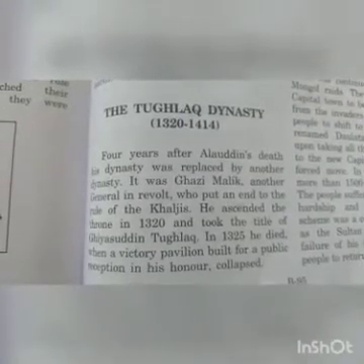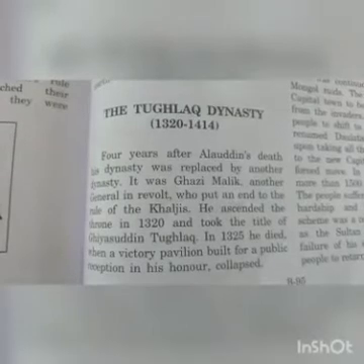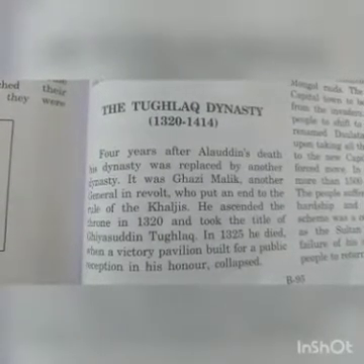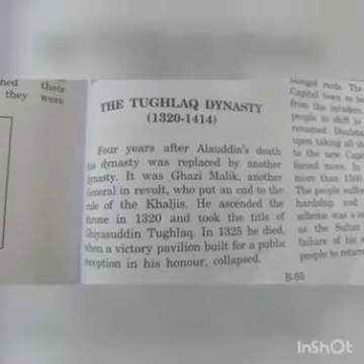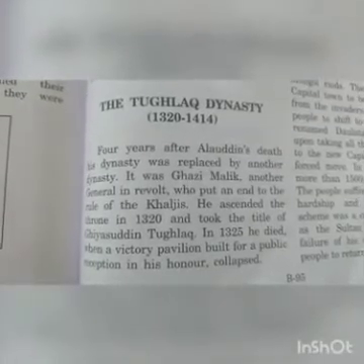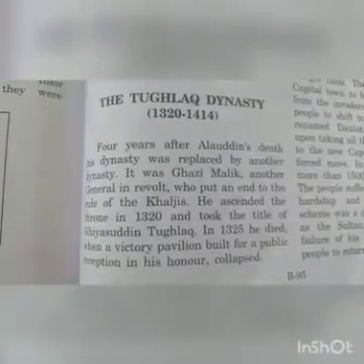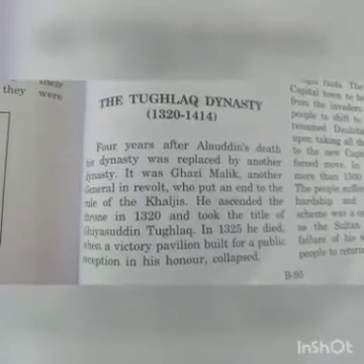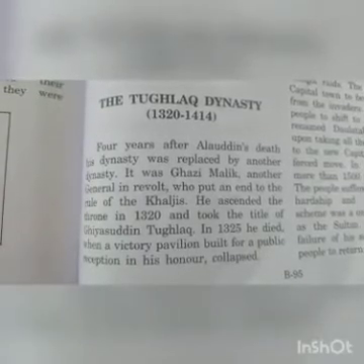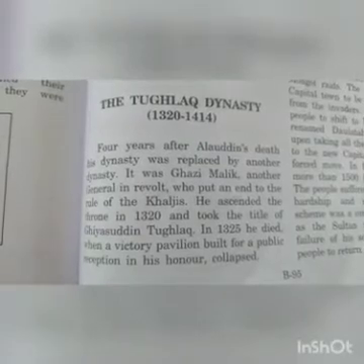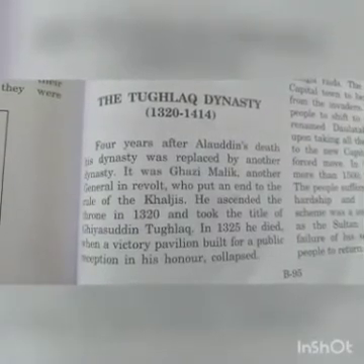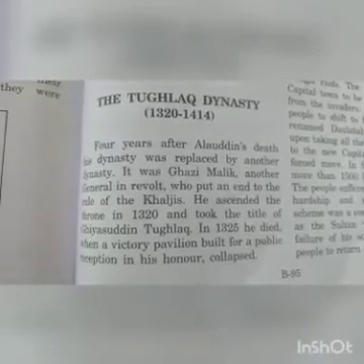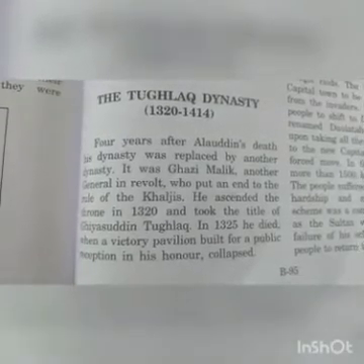The Tughlaq dynasty, 1320 to 1414. Four years after Alauddin's death, his dynasty was replaced by another dynasty, the Tughlaq dynasty. It was Ghazi Malik, another general in revolt, who put an end to the rule of the Khiljis. He ascended the throne in 1320 and took the title of Ghiyasuddin Tughlaq. In 1325, he died when a victory pavilion built for a public reception in his honor collapsed.